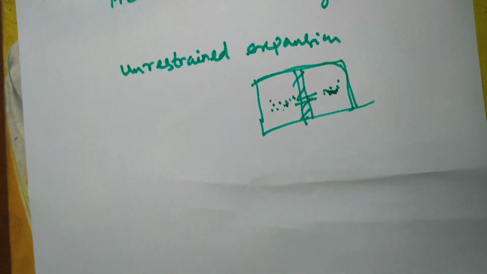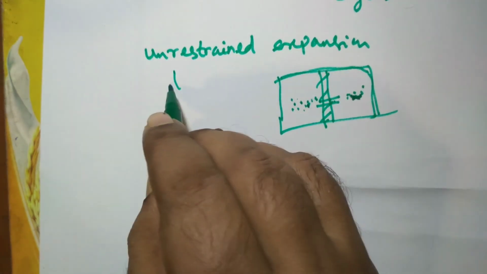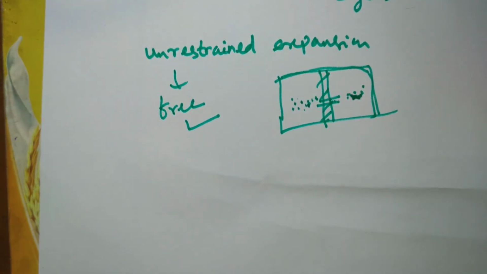It will always lead to chaotic situations, because you have to restrain your words. Once those words come out of your mouth, they may create disturbances. So unrestrained expansion, also called free expansion, always increases the entropy and creates an irreversible situation.